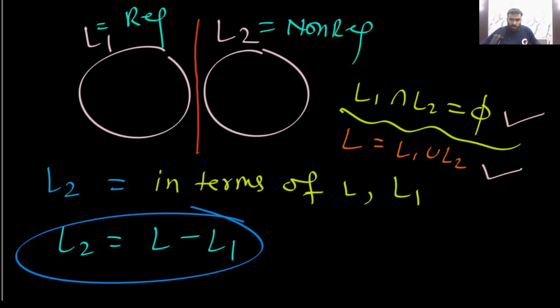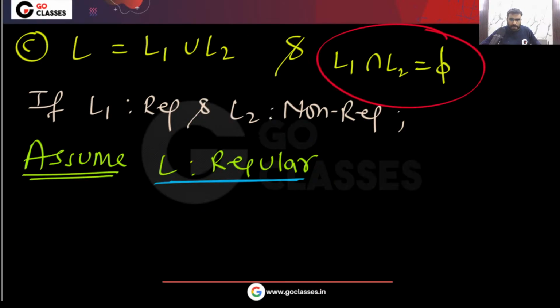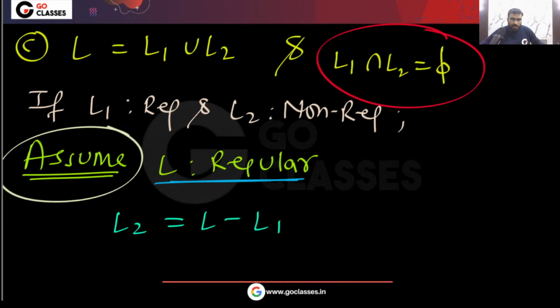Now notice, if you assume L is regular, then what problem will happen? You know that L2 is L minus L1. If L is regular, and L1 is already regular, what is regular minus regular?